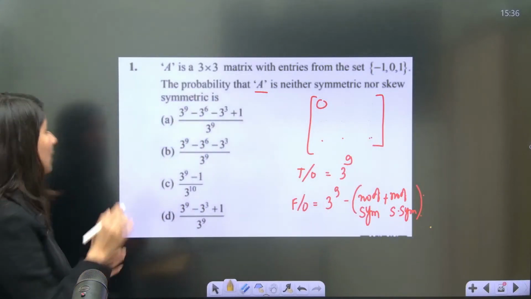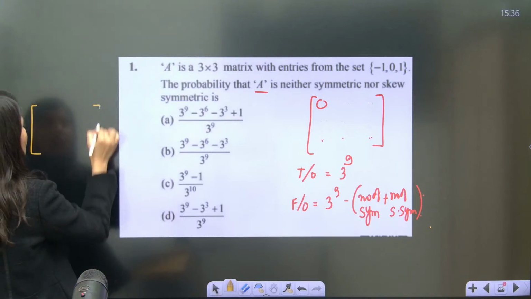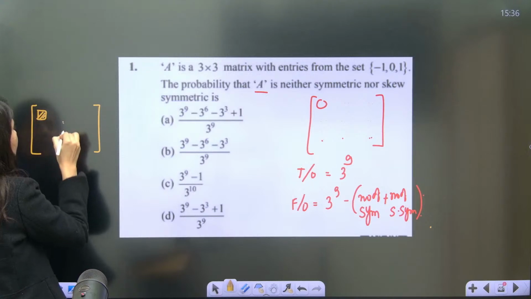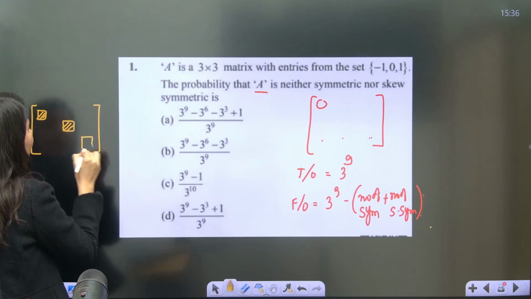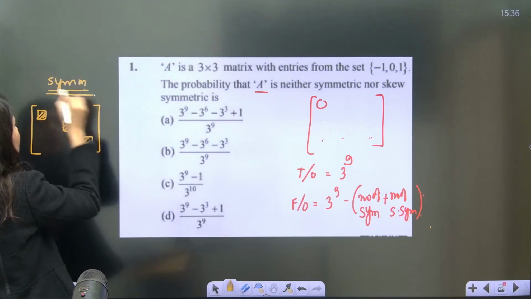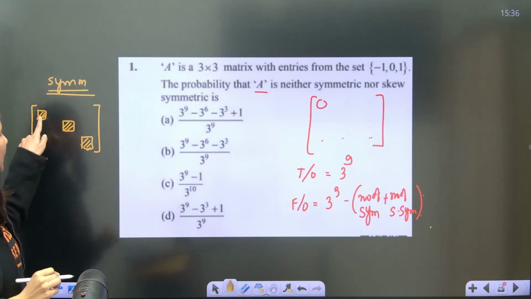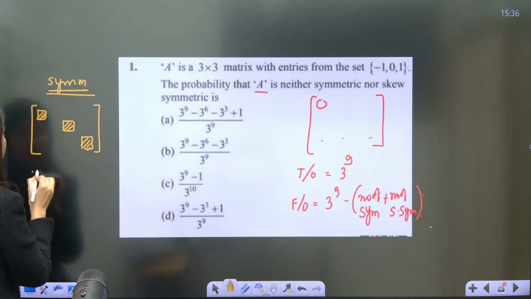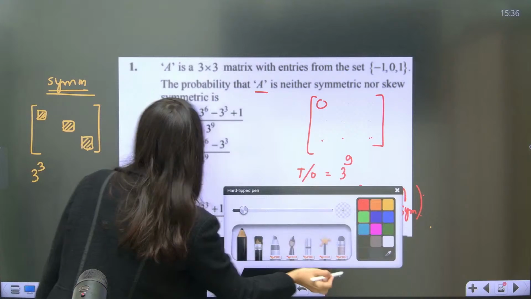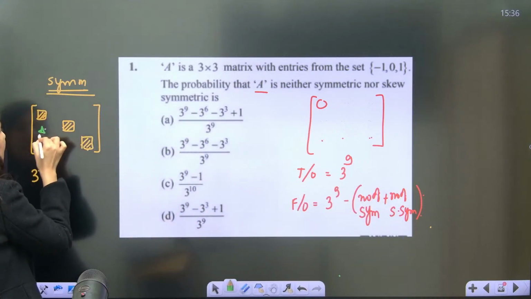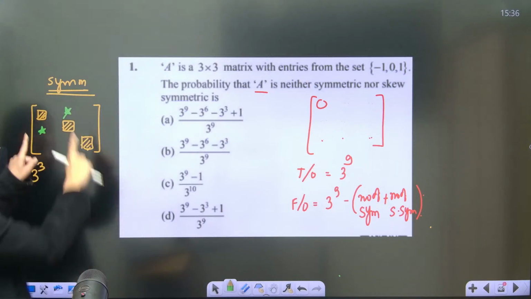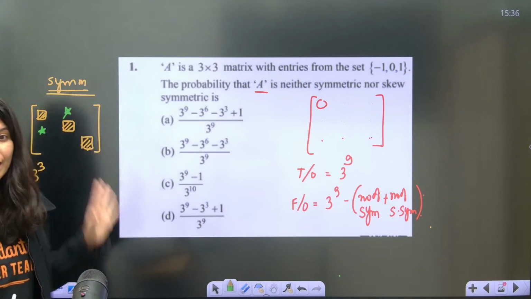So symmetric matrix 3 cross 3, let me tell you how does it look like. First of all, the diagonal elements can be anything. We are not bounded for diagonal elements. This is symmetric. Okay. So this is diagonal elements, 3 options, 3 options, 3 options. So 3 power 3. Now non-diagonal elements, if I talk about this element. So if this element is 2, then this element has to be 2.